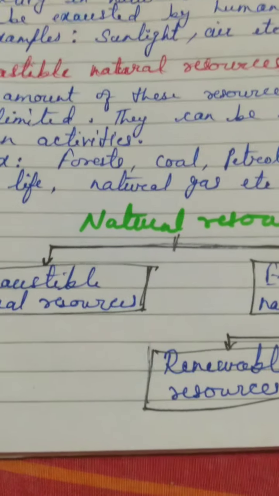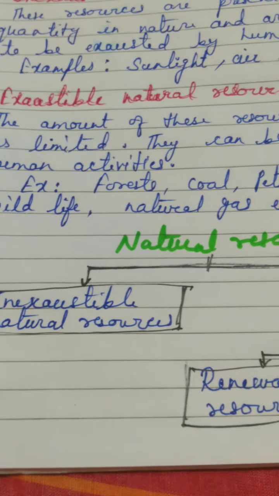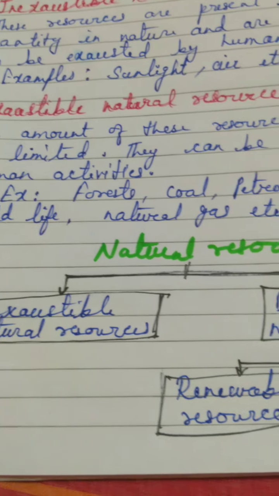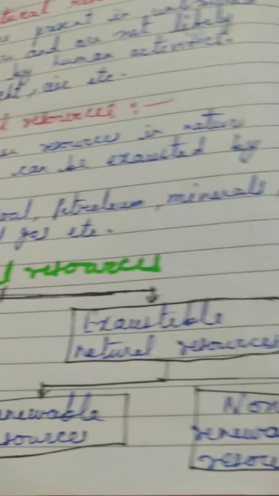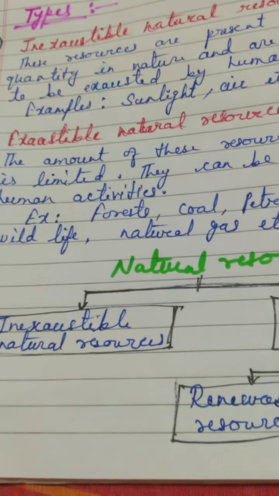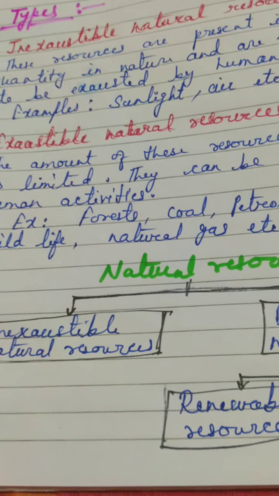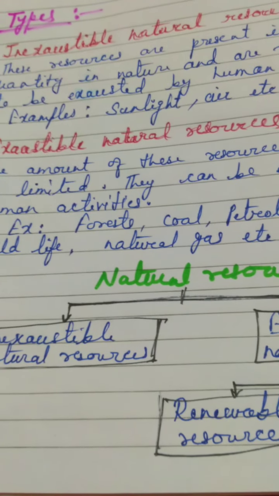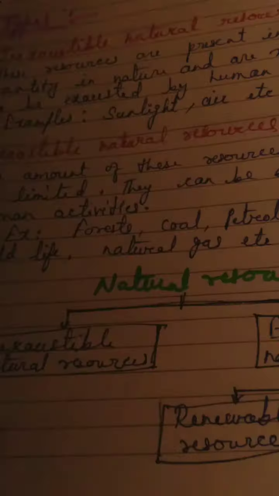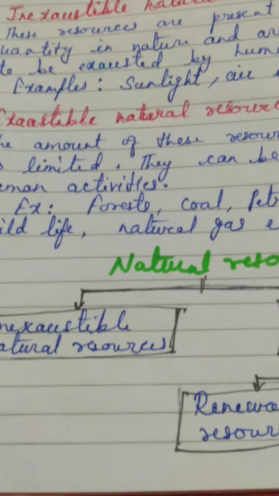So what are these exhaustible natural resources? The exhaustible natural resources are forest, coal, petroleum, minerals, wildlife, natural gases, etc. So why am I saying forest? Forest is grown everywhere where there is barren land. You can say that is your forest area or wild area.